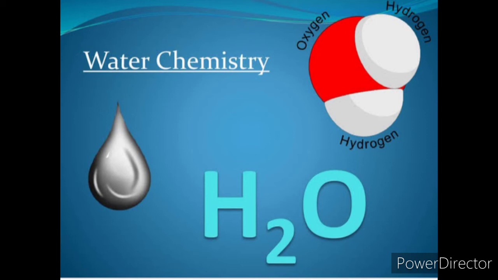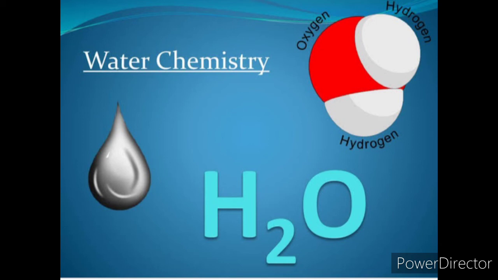High latent heat of vaporization. That is a physical property. That means the heat required to change one molecule of liquid at the boiling point and standard atmospheric pressure. So how much heat is required to change one molecule of water at the boiling point and standard atmospheric pressure, that is what we calculate. That is very high in water.